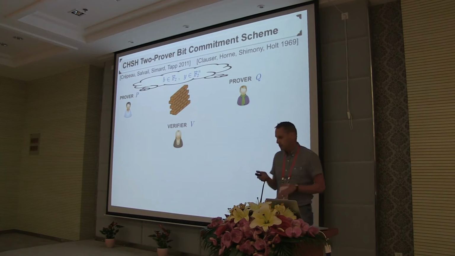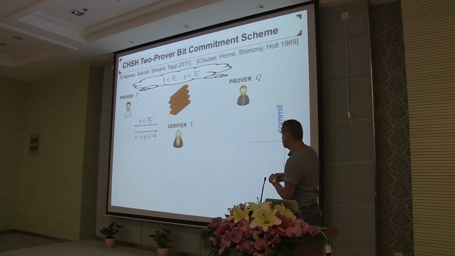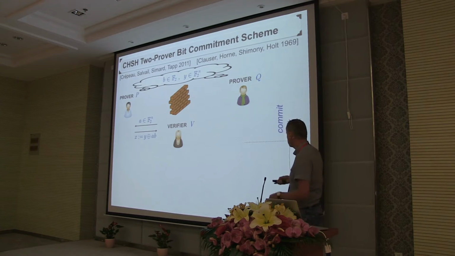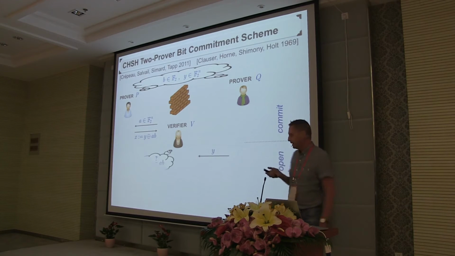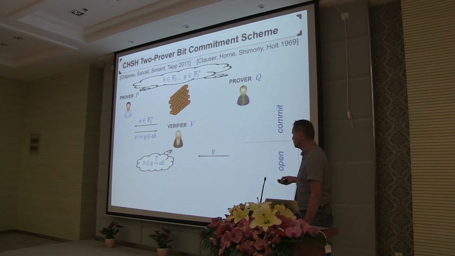Now in order to commit to this bit B, the following is going to happen. The verifier sends a uniformly chosen bit string A to the prover P, and then P sends back either the shared randomness Y or the shared randomness Y bitwise XORed with the message A. Which one he does depends on the bit we want to commit to. Okay, so that's the commit phase, and in order to open the commitment, the other prover Q simply announces the shared randomness Y. And the verifier checks the obvious.